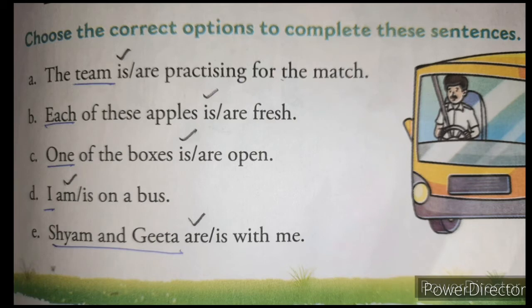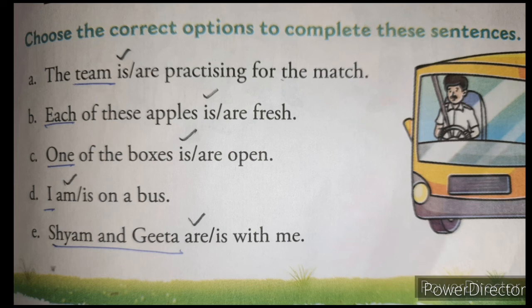Next we'll see the exercise. Choose the correct option to complete the sentences. First, A: the team is/are practicing for the match. Now team is a collective noun. With a collective noun we write a singular verb, so is will come. Next, B: each of these apples is/are fresh. Now here each is the subject and of these apples is a group of words. That time we write the verb according to the subject. Each is singular, so the singular verb is will come here.